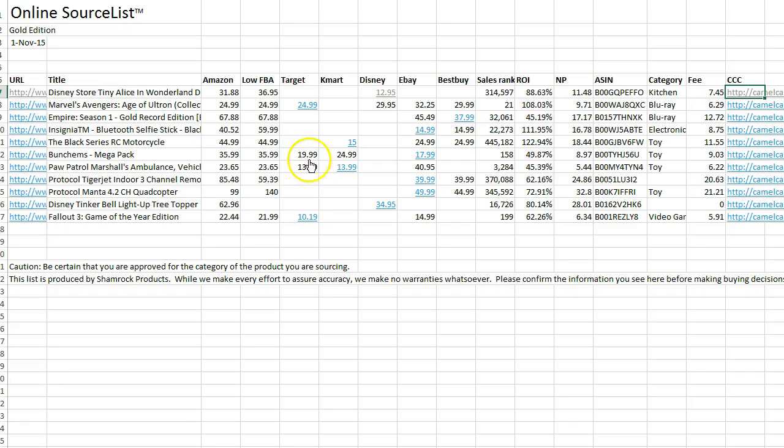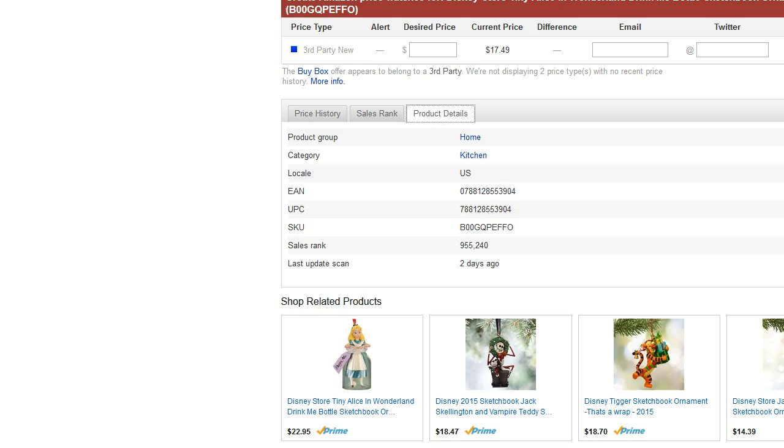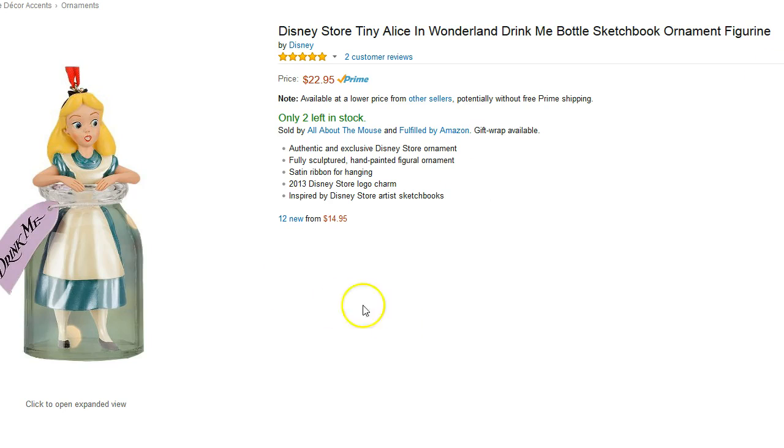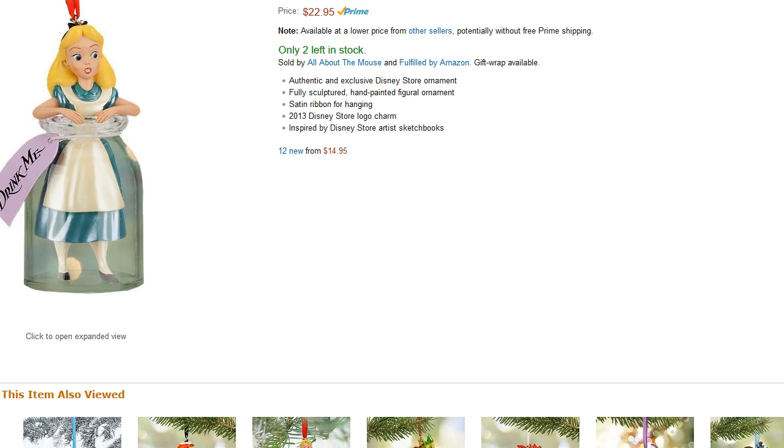So the first, again, is going to be the Amazon link. So let's go to the Amazon link, and you will see the Disney Store Tiny Alice in Wonderland Drink Me Bottle Sketchbook Ornament Figurine. My goodness, that's a mouthful. Here's the price. Shows you that there's only 2 left in stock from this seller. It is FBA, so it may be something you'll want to look at. Few other sellers, not terribly many FBA.